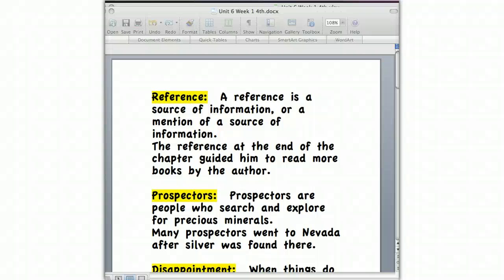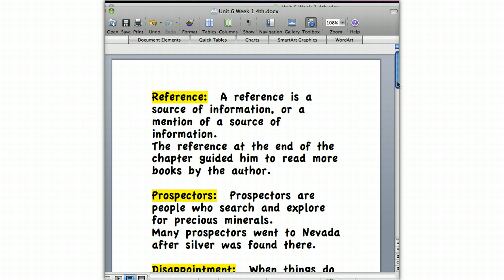This link is for fourth grade, going along with the story The Gold Rush Game. If you go ahead and turn your Treasures textbook to page 666 and 667, this is where we're going to go ahead and begin. Of course, the first thing I'd like to do is go over the vocabulary words that we've encountered in this unit.